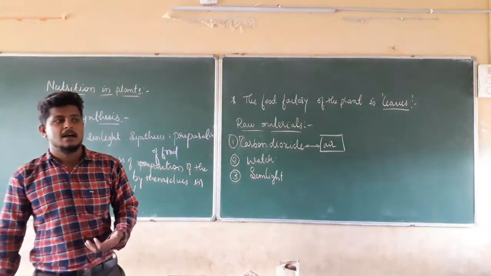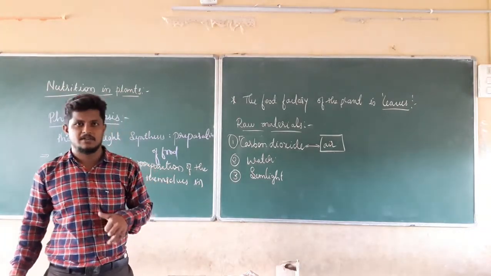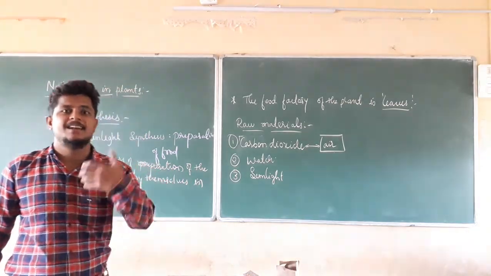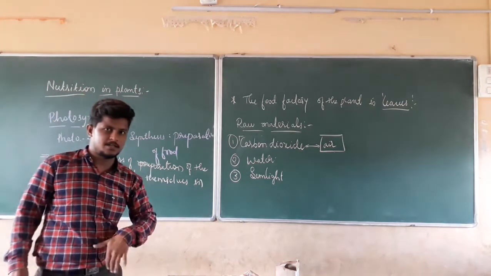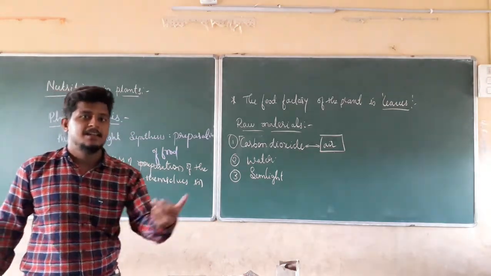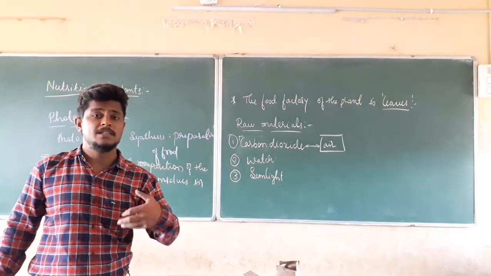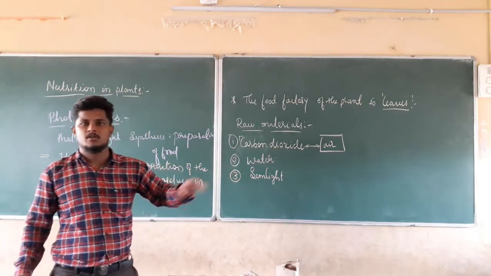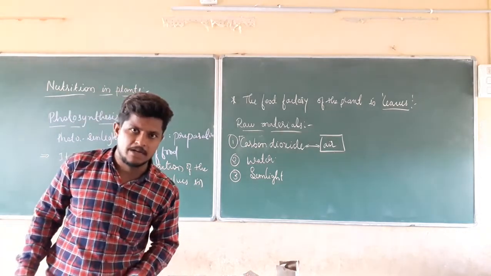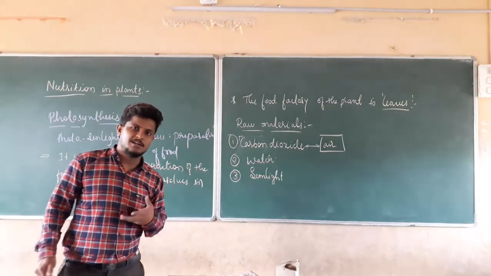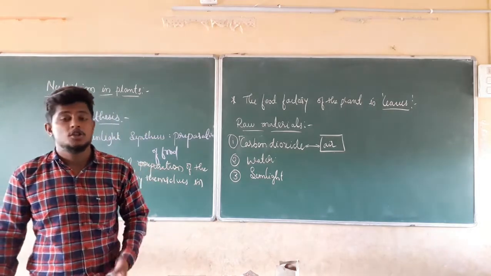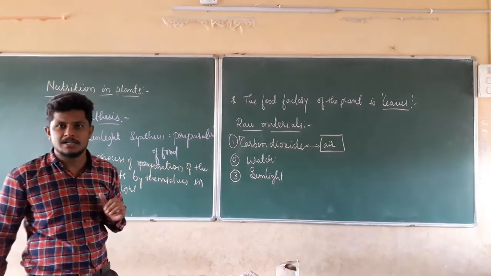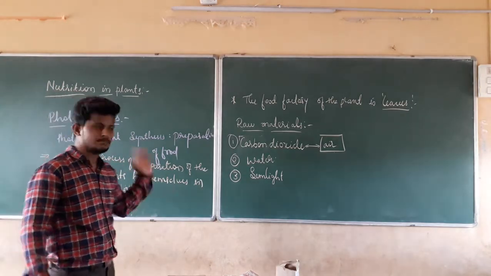How is carbon dioxide there in the environment? By the exhalation of animal beings. We are going to inhale oxygen, and we are going to exhale what? We are going to breathe out carbon dioxide. In the same manner, all other animals release carbon dioxide into the environment. The factories also release carbon dioxide into the environment. That carbon dioxide is utilized by the plants as raw material for the preparation of food.